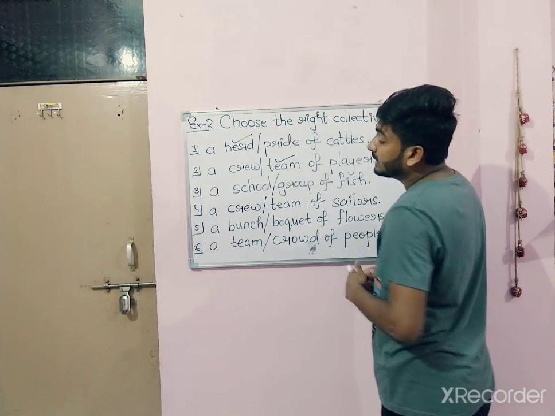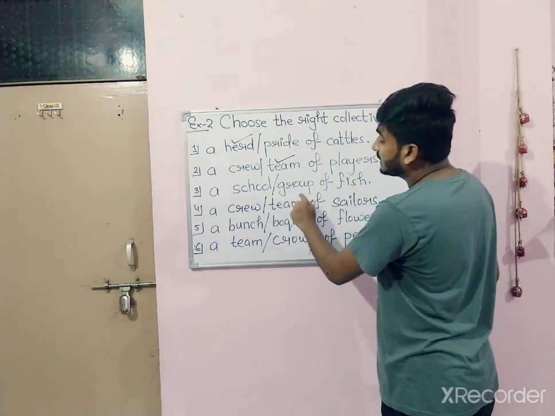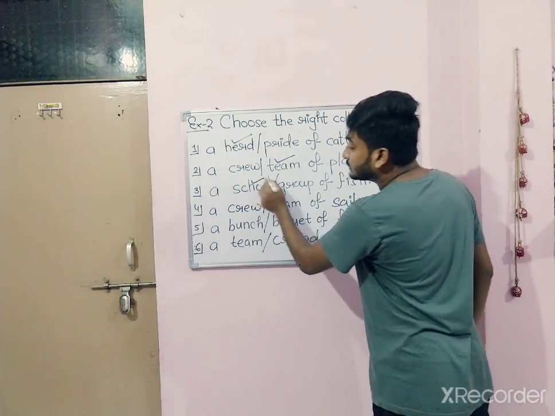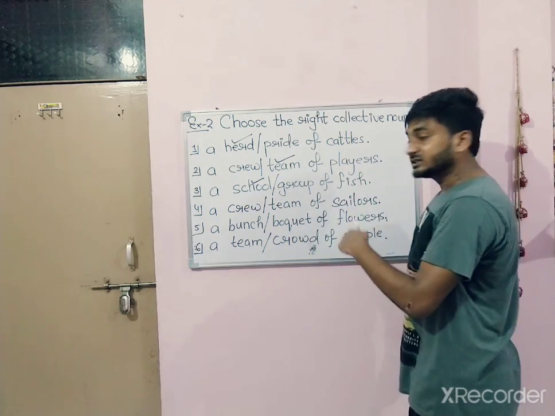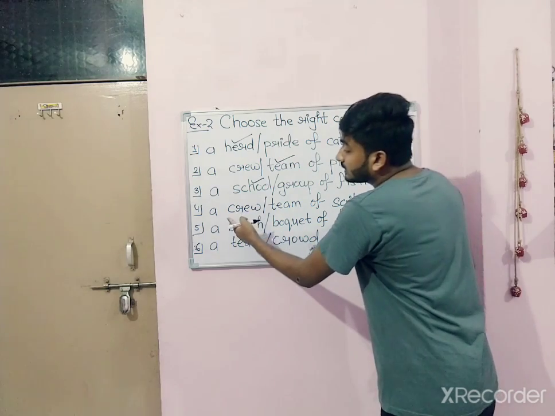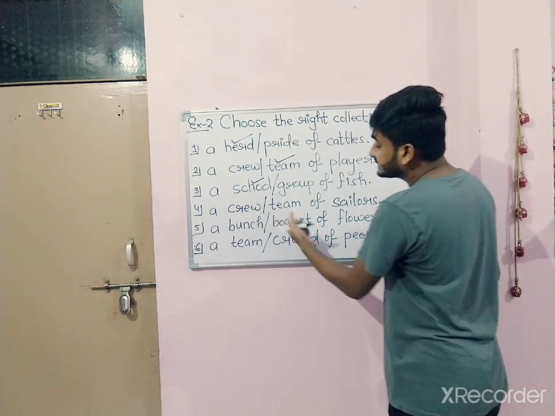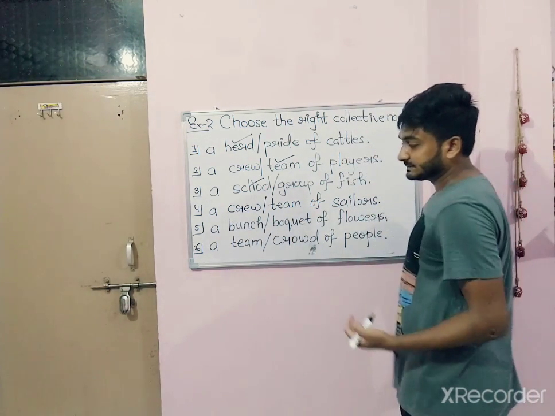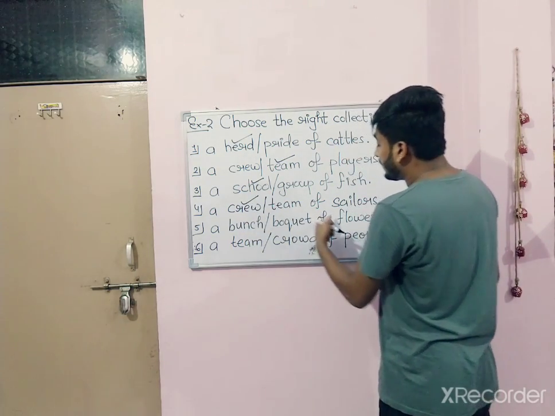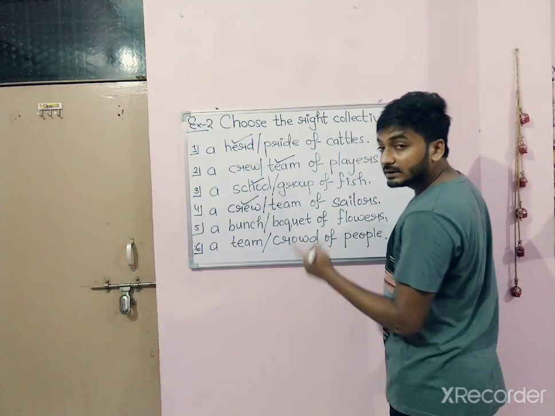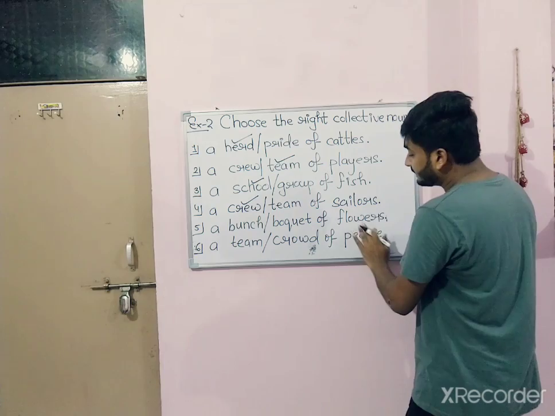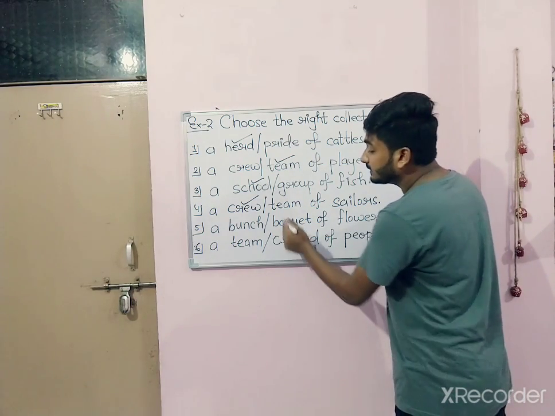Number 3, a school or a group of fish. Which is the correct option? School. A school of fish. It can be a shoal of fish also. Number 4, a crew or team of sailors. Which one is correct? Crew. A crew of sailors. Number 5, a bunch or bouquet of flowers. Which one is correct? Bouquet.